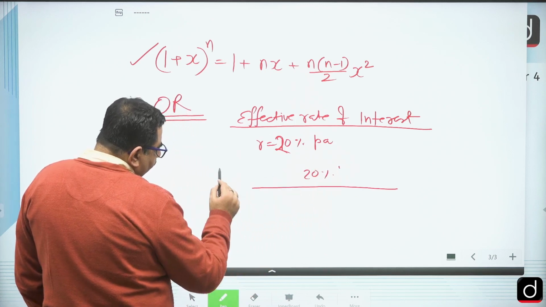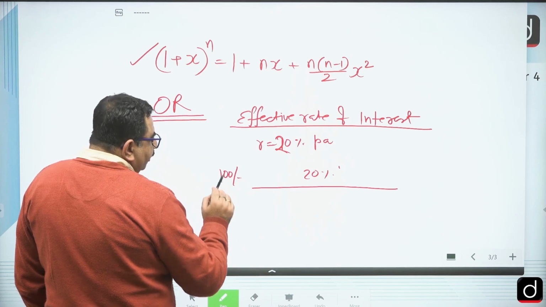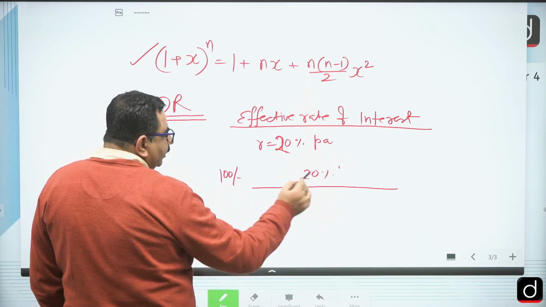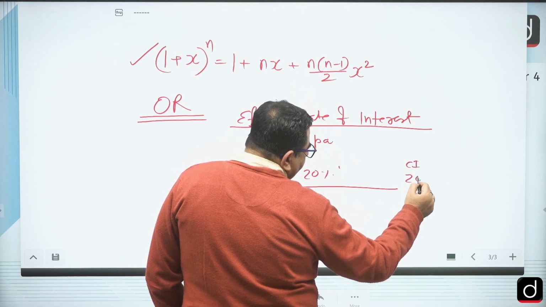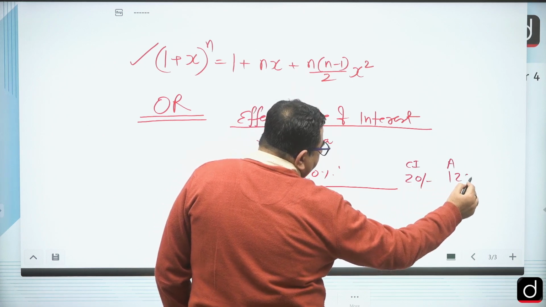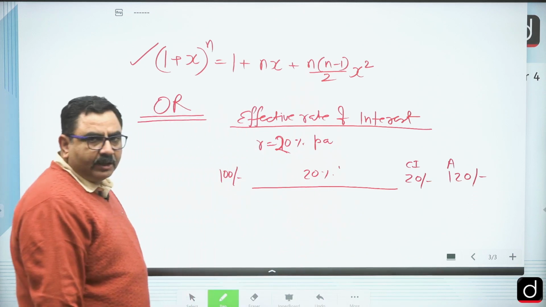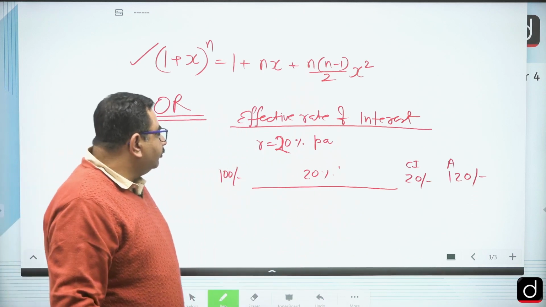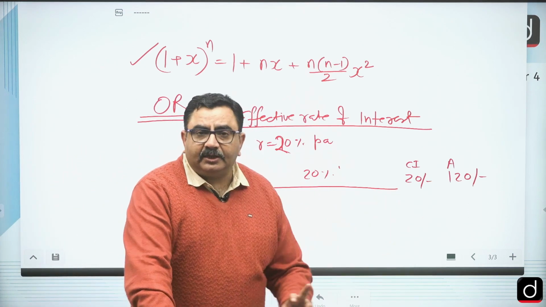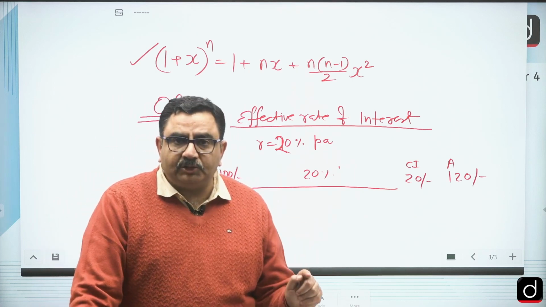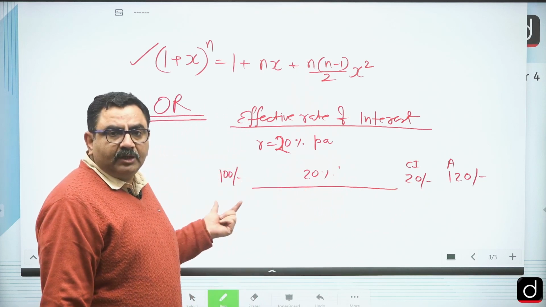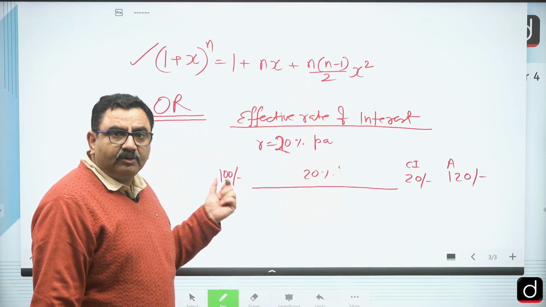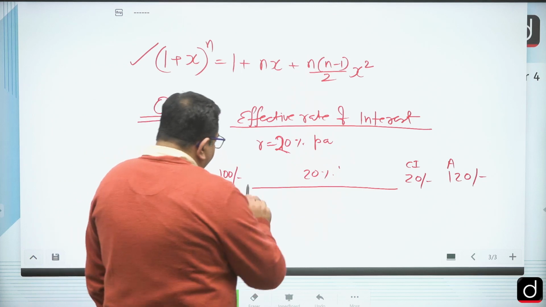If I put 100 rupees here, I will get 20% interest. So compound interest earned is 20 rupees and the amount will be 120 rupees, because at the end of any individual year, interest earned is always R% of the principal at the start of that year.